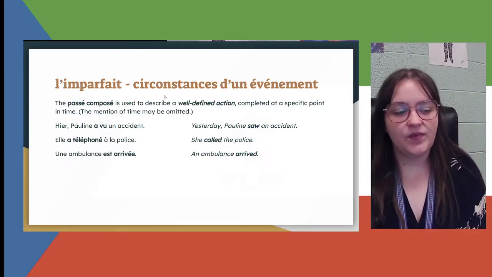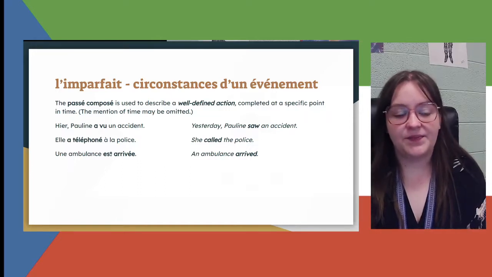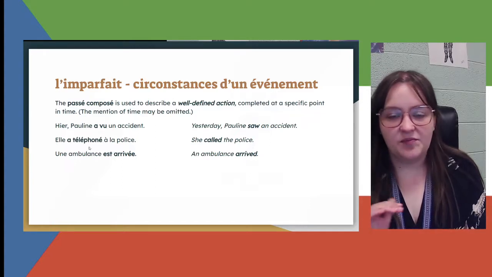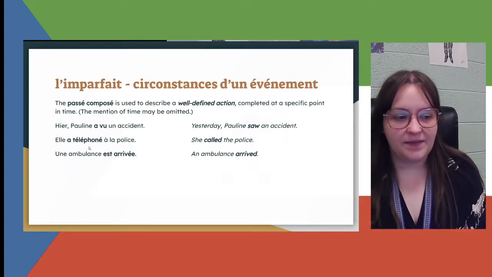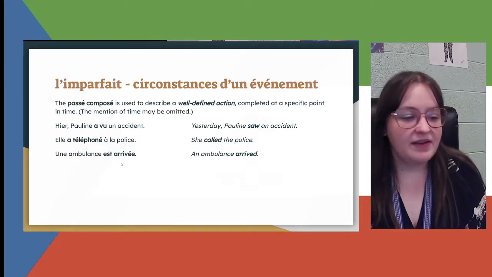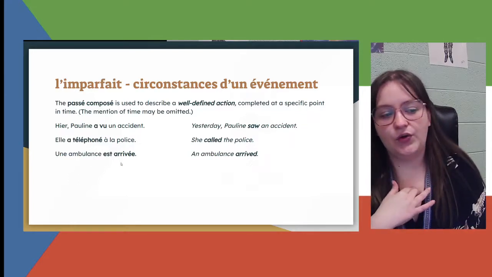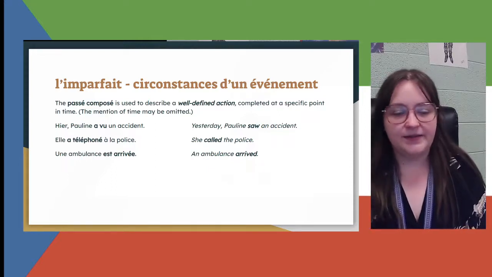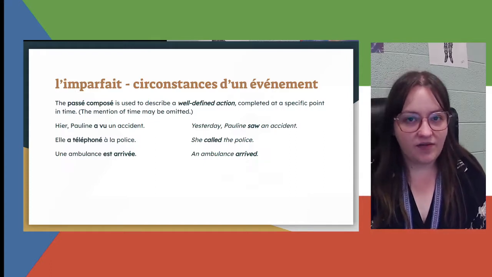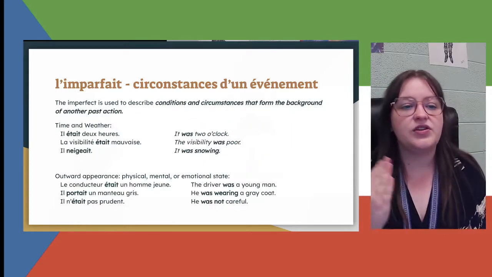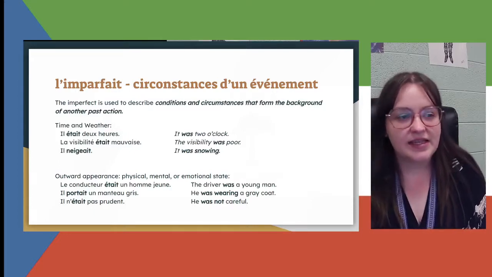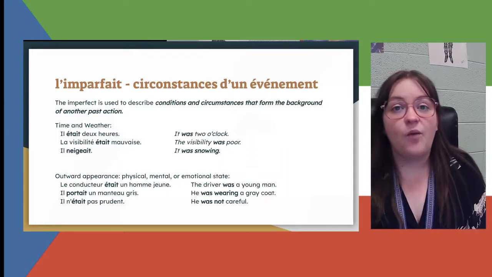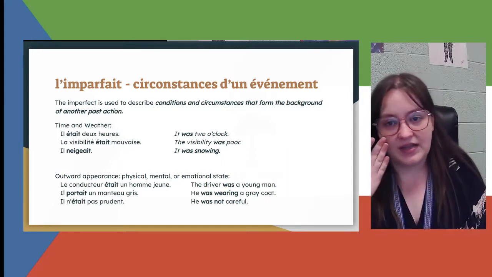Done. Elle a téléphoné à la police. She called the police. Same thing. Completed, well-defined action. It's done. And then, une ambulance est arrivée. An ambulance arrived. Well-defined, completed. Alright? So, oftentimes, the imparfait will be used to describe the conditions and circumstances that form the background of another past action. So something that's going on while one of those well-defined actions is happening.